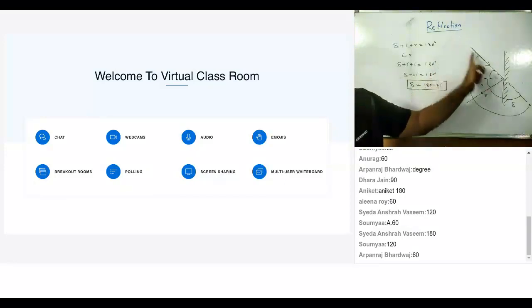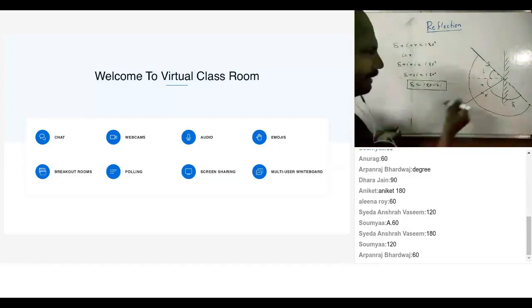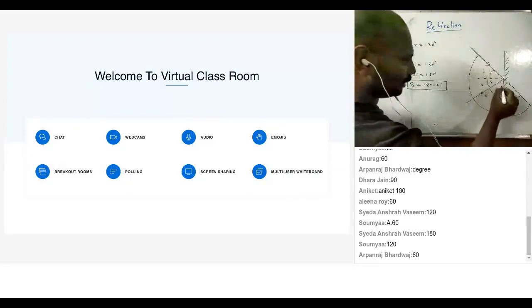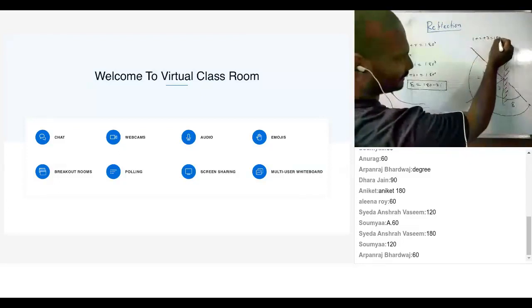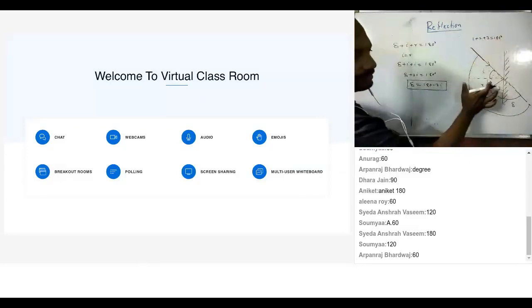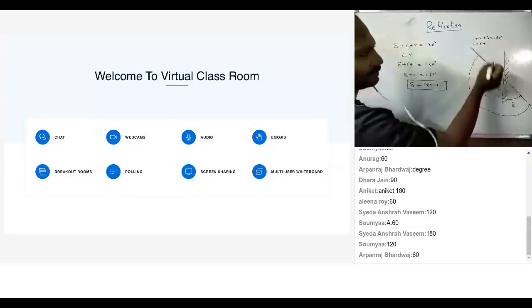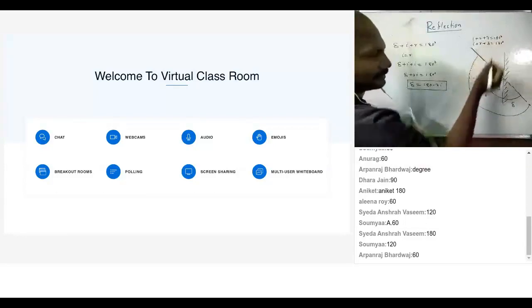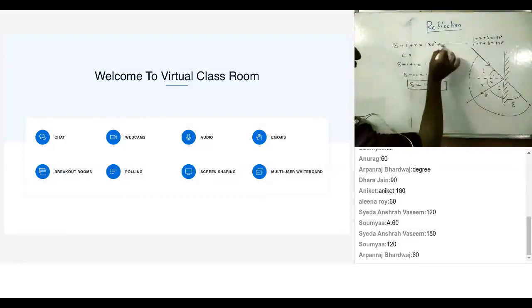Dhara, can you see this? This is a straight line. What is the angle? 180 degrees. Yes. So that can be a combination of, I'll just name it, this angle is 1, this angle is 2, and this angle is 3. Now, can I say 1 plus 2 plus 3 equal to 180 degrees? Yes. Now, 1 is what? Angle of incidence. 2 is what? Angle of reflection. 3 is what? Angle of deviation. This is 180 degrees. Is that fine? Yes. Okay. So if that is fine, that is what I have written here.